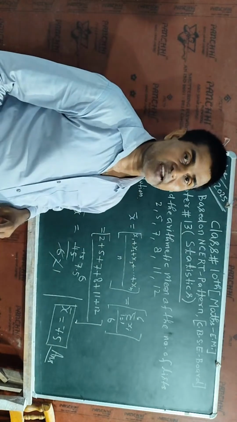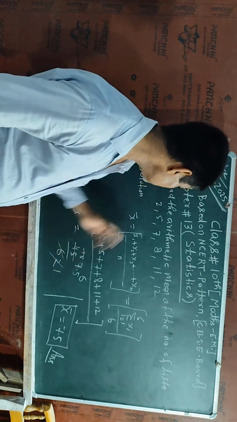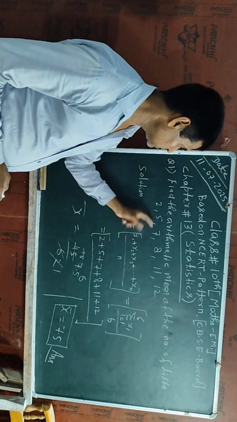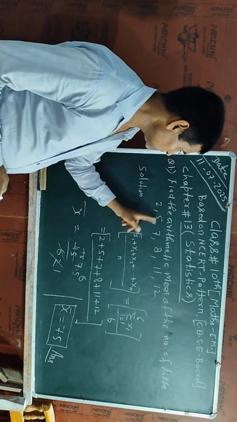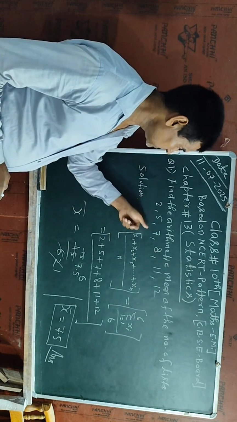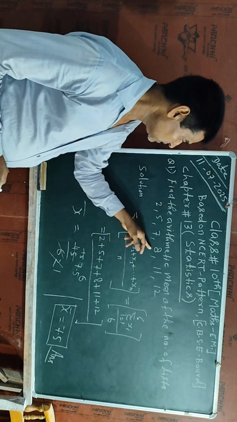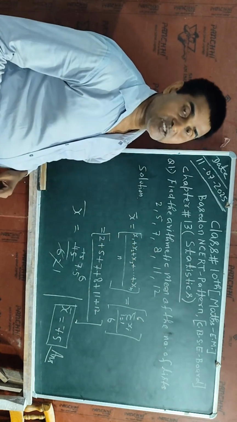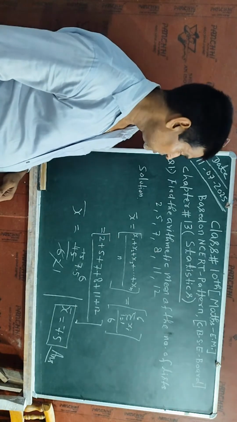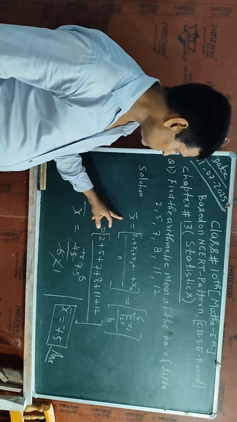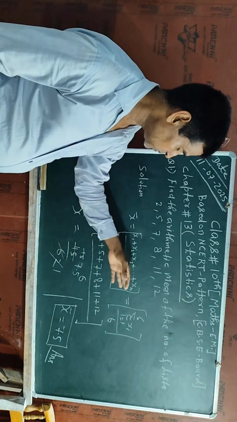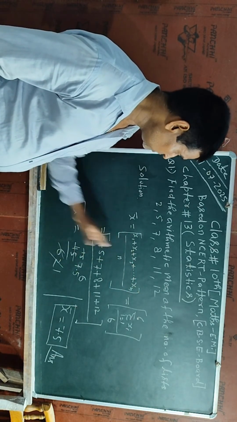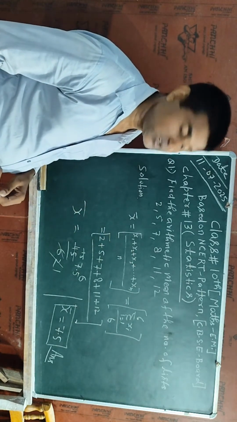This data is not in a systematic form, because the common difference is not constant: 5 minus 2 is 3, but 7 minus 5 is 2, and so on. It means there is no proper sequence. So in this case I will use the formula x1 plus x2 plus up to xn divided by n. This formula will give the arithmetic mean value.